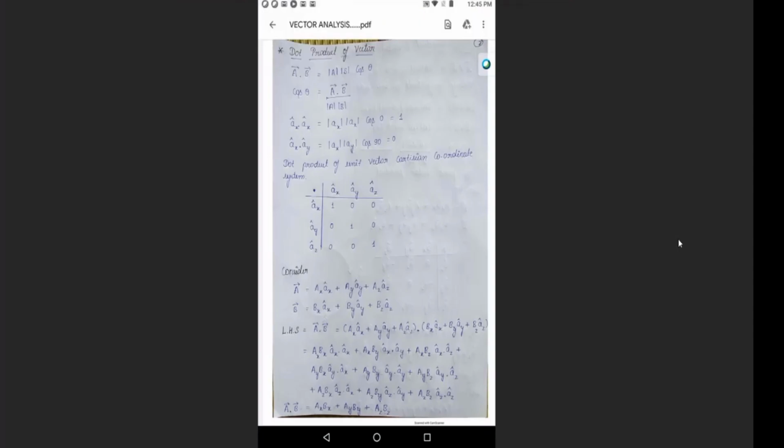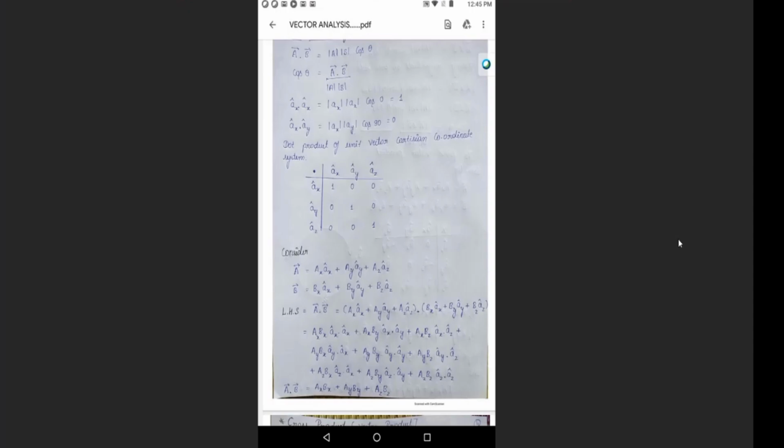According to the definition, it is what? Magnitude of first, magnitude of second into cos theta. So if both the vectors are in the same direction, the angle will be 0. So you should take theta as 0 here. So cos 0 it will become. Cos 0 is 1 and the magnitude of unit vectors is 1. So the overall value will result in 1 here. So ax dot ax is always equal to 1.